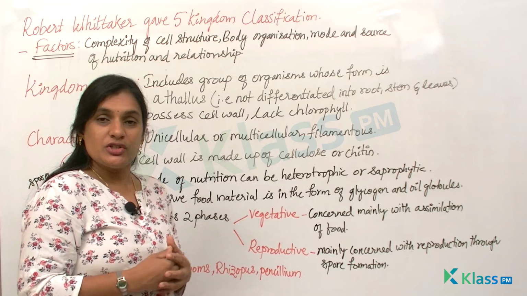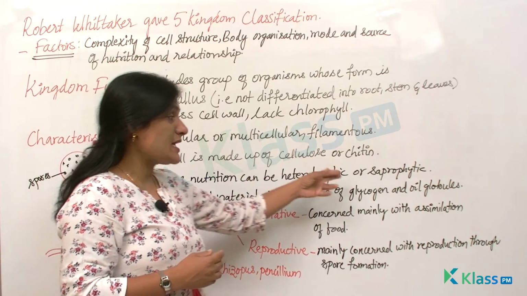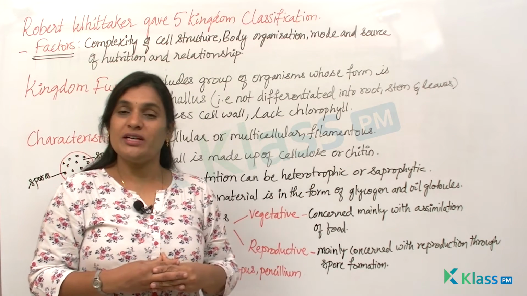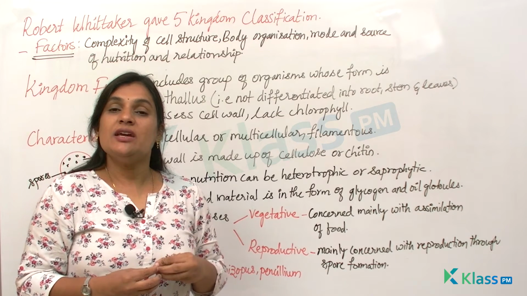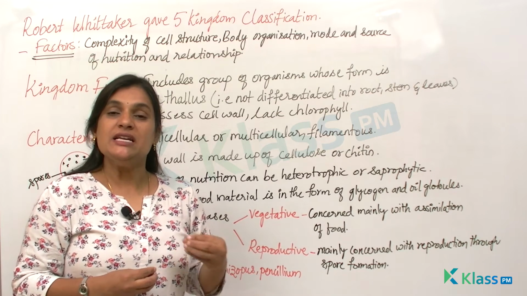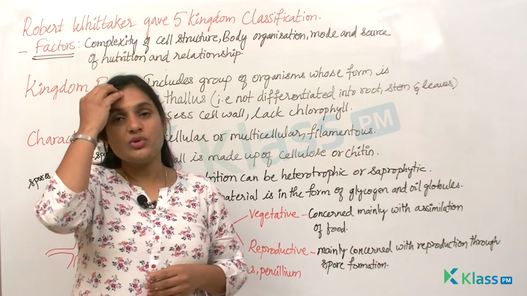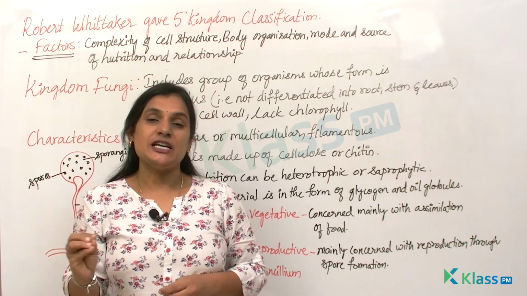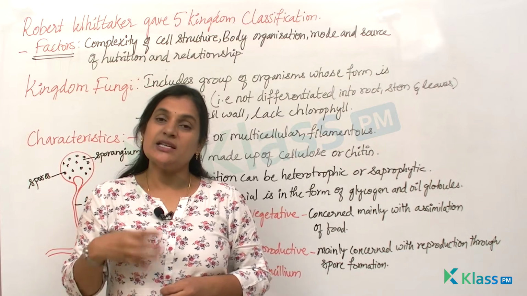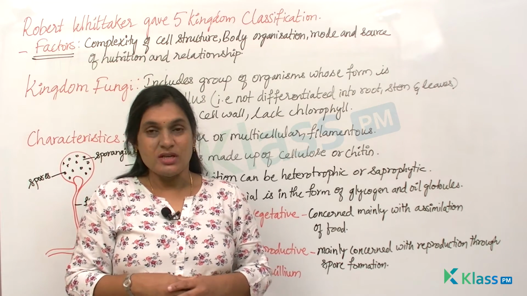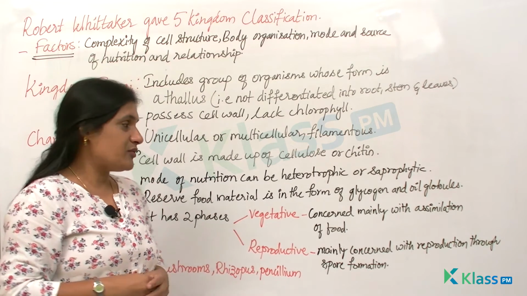So the mode of nutrition is usually heterotrophic or saprophytic. You know what is saprophytic? Saprophytic in the sense they feed upon dead and decaying organisms or decaying parts of plants and animals. So usually these fungi grow on the dead and decaying parts of animals or plants, and they derive the nutrients from them. That is the reason they are called saprophytic.